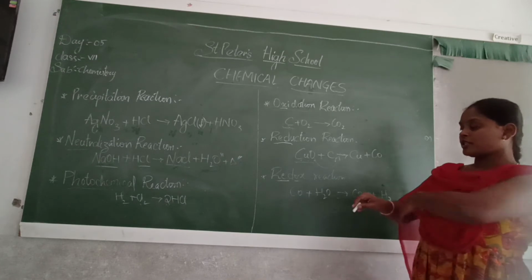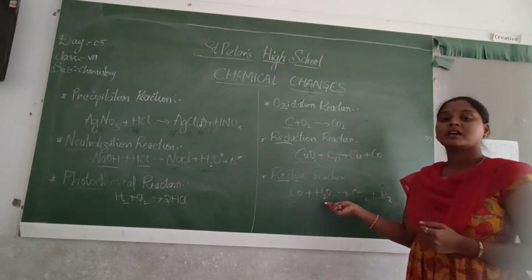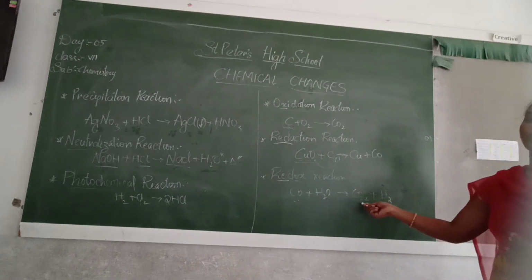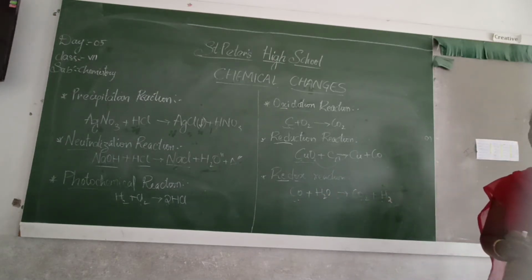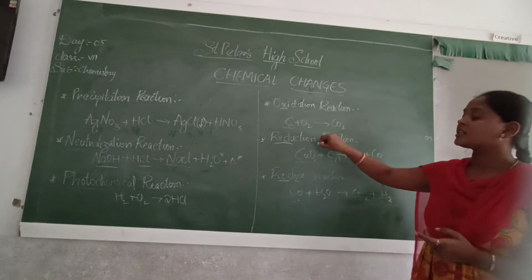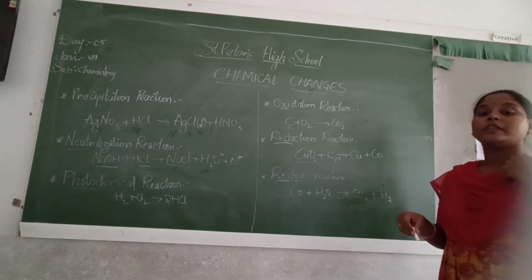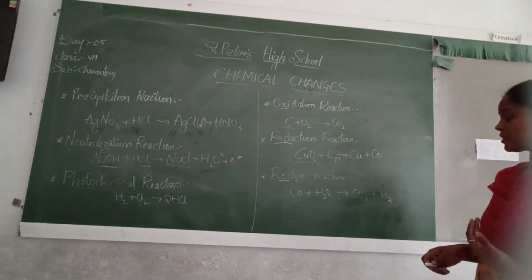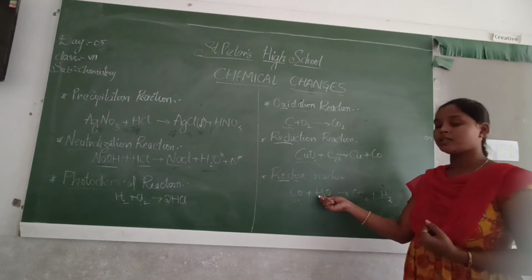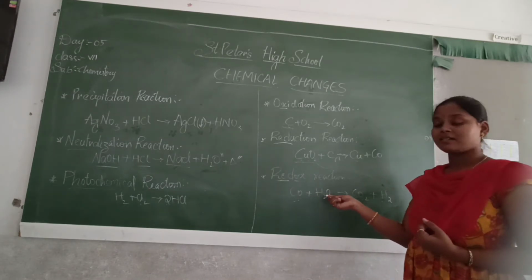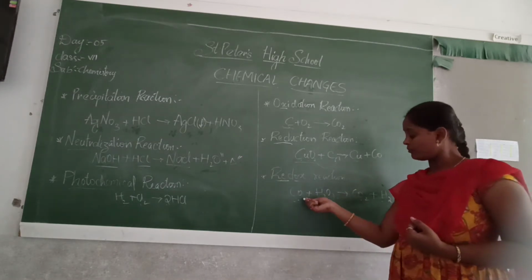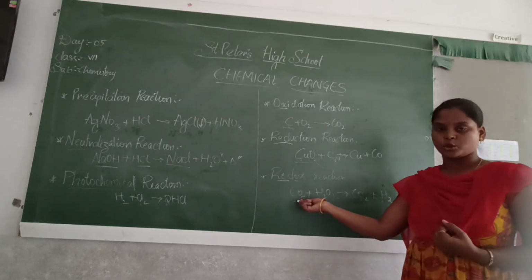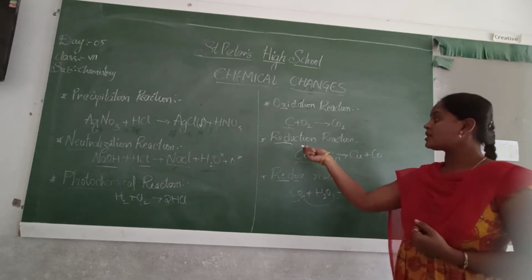So what is a redox reaction here? Carbon plus water gives out carbon monoxide plus hydrogen, and then carbon monoxide plus water gives out carbon dioxide as well as hydrogen. Here both oxidation as well as reduction take place. That means giving of oxygen takes place and taking of oxygen also takes place. See here, water contains oxygen. This oxygen is moved to one compound, that is carbon monoxide, right? This is called a reduction reaction.